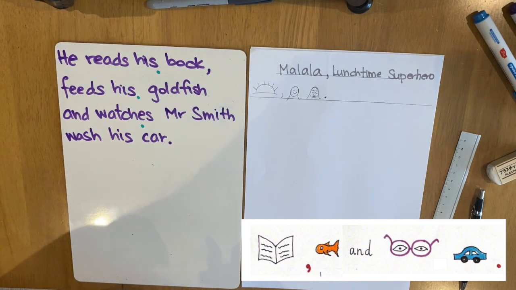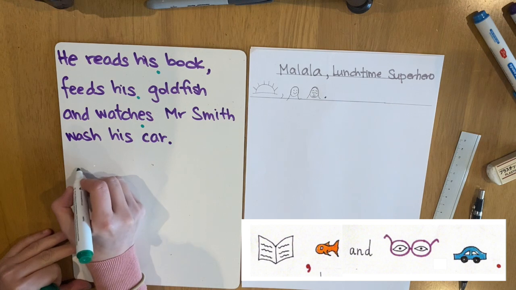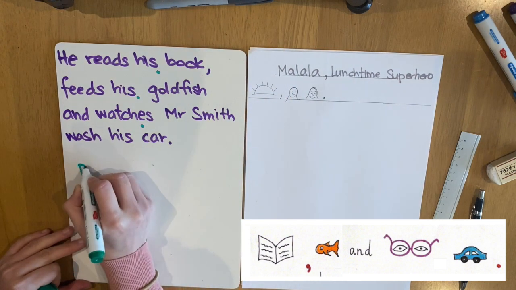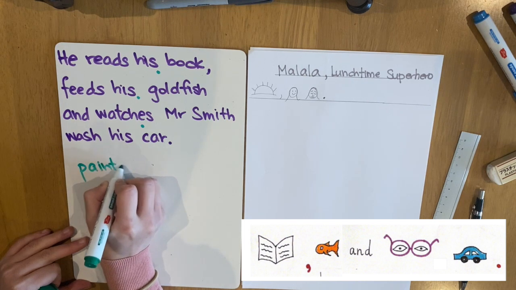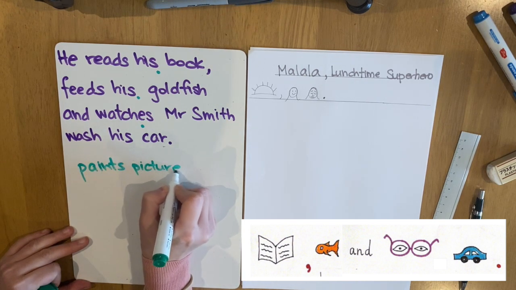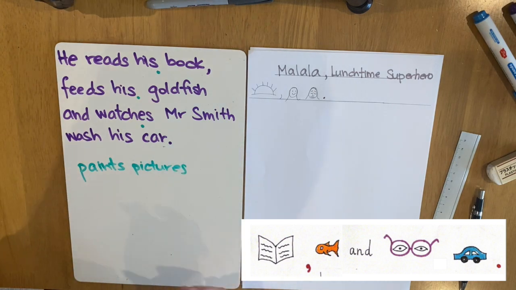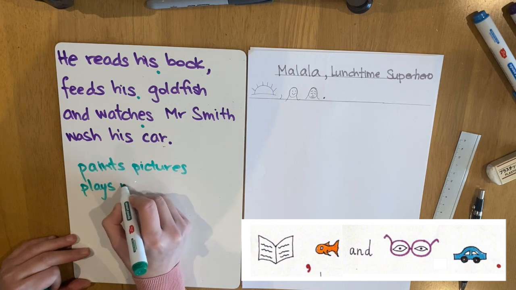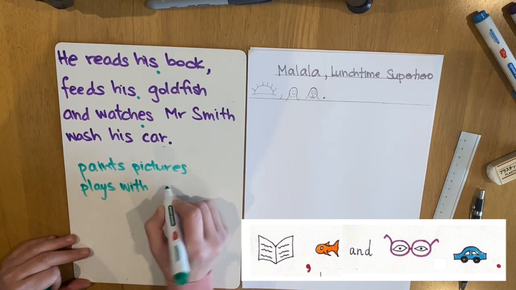So I've come up with some ideas. So my character Malala paints pictures, maybe plays with Lego.